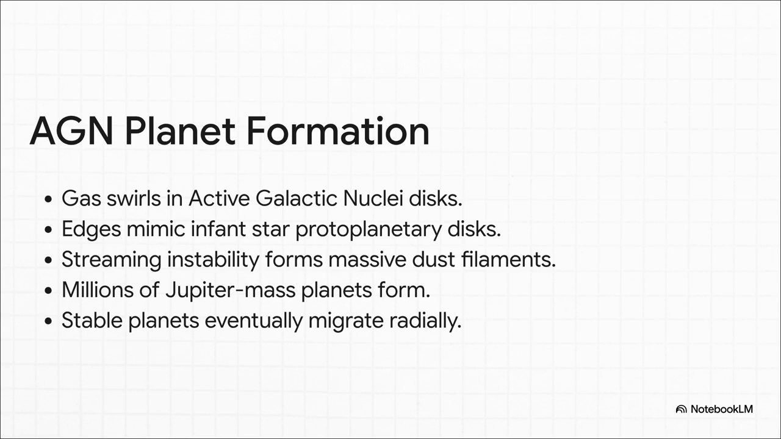Through a mechanism known as streaming instability, the immense amount of gas and dust in that disk clumps together into massive filaments. And because a black hole's disk has so much more material than a standard star's, it doesn't just make a few rocky planets. It could birth millions of Jupiter-mass planets. The researchers actually describe them as giant lava balls. And once they form, these planets are gravitationally stable, eventually migrating outward, safely away from the black hole.